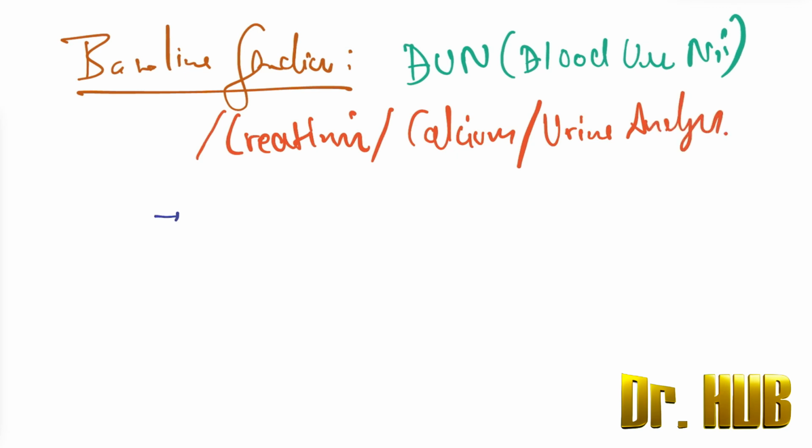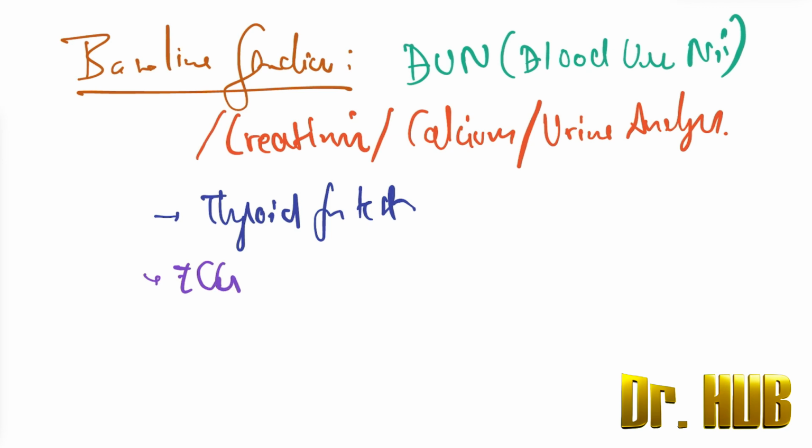Then we look at the thyroid function test. There is also the ECG, which is seen in patients with coronary risk factors.